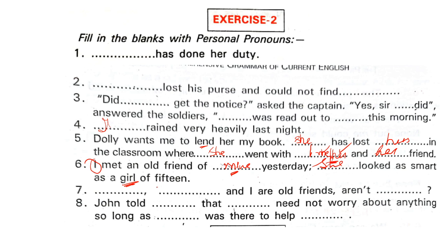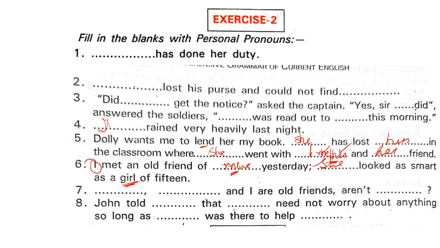You must not take too much contemplation and then quickly write the answers. First you read the whole sentence. Now the subject here is the girl. Okay, so it is a she. She looked like a girl as smart as a girl of 15. Though she might be elderly, the sentence wants to say that she was looking young enough.